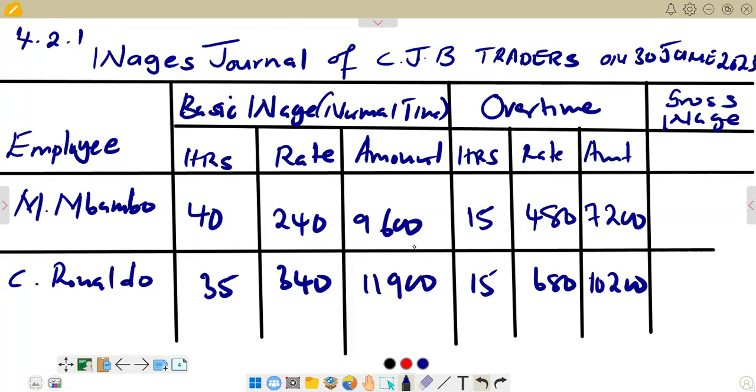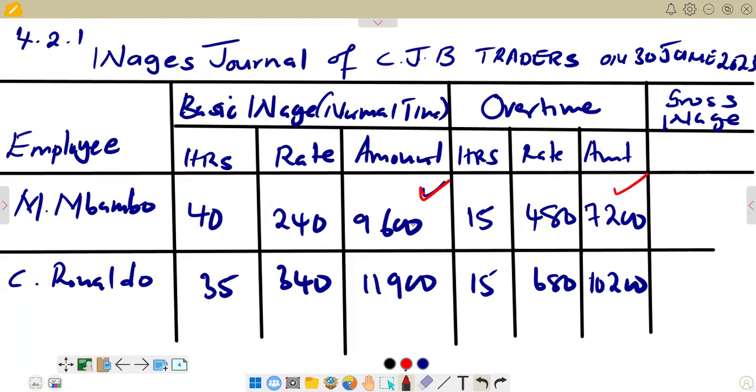Then for the gross wage now, let's try to see how we get the gross wage. So on the gross wage, we are now saying the basic wage or the normal time amount plus the overtime amount. So basically, we are adding this figure and this figure to get the gross wage.